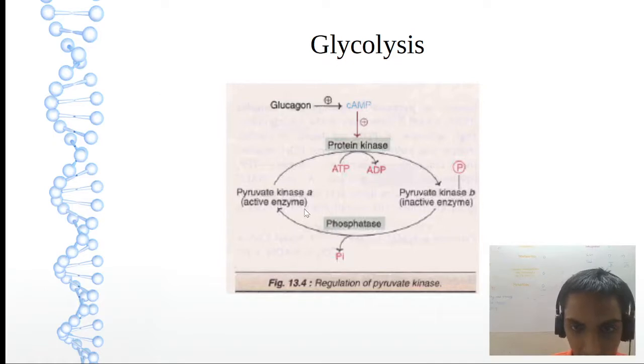Now same thing, same logic here. Just remember pyruvate kinase A and B. Here A is the active form, B is the inactive form. So A to B is phosphorylation, stimulated by cyclic AMP. Reverse for the backward reaction.